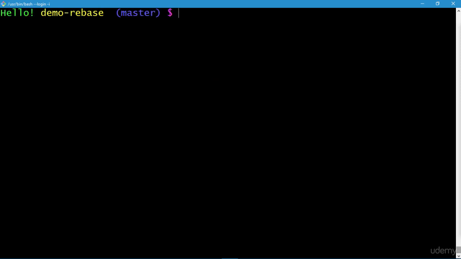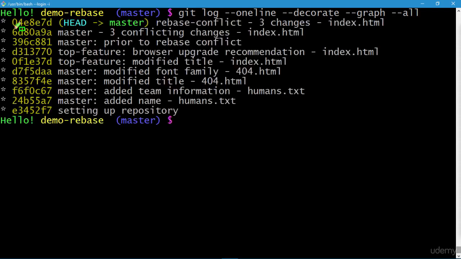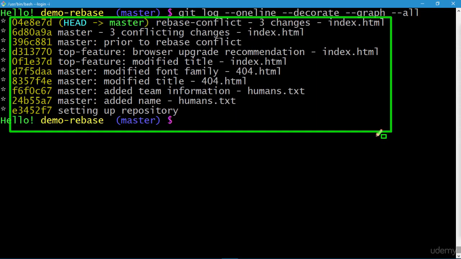So let's clear the screen and let's now discuss log versus reflog. Now they sound very similar, however there is quite a bit of difference between the two. Now let's type the command git log --oneline --decorate --graph --all. Press enter. Now as you can see, git log shows the current HEAD and its ancestry. That is, it prints the commit HEAD points to and then its parent and further its parent and so on. So it traverses back through the repo's ancestry by recursively looking up each commit's parent.